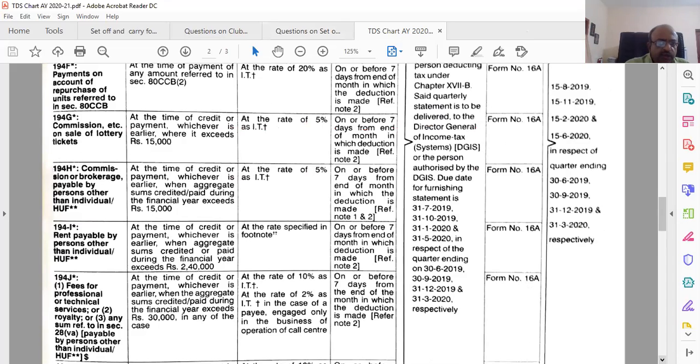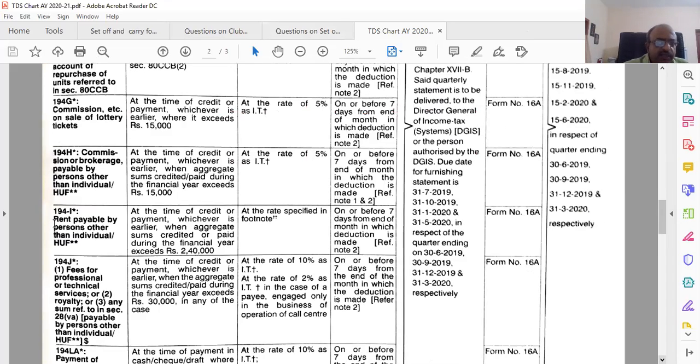194H is important. Commission and brokerage payable to persons other than individual. What is the limit? 15,000. Rate 5%. 194I, it is in respect of rent. How much is it? 2,40,000 limit. At the rate specified in footnote. Down there is a footnote, we'll come to that.